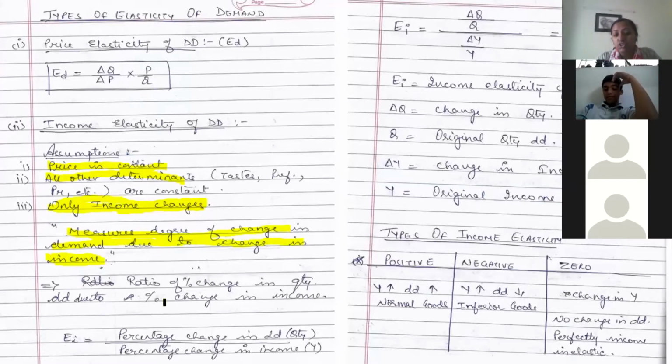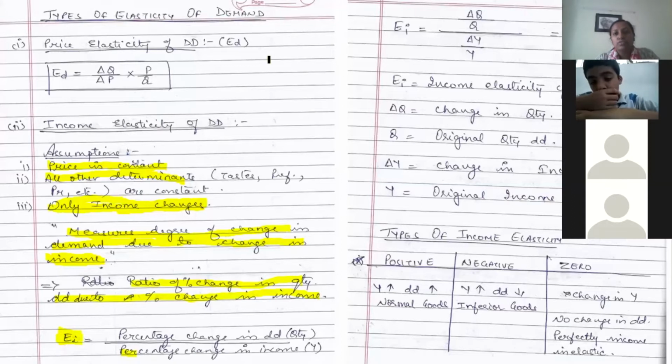It is the ratio of percentage change in quantity demanded due to a percentage change in income. So now your elasticity of income is shown by E and a small I, where I is your income. It is percentage change in quantity demanded divided by percentage change in income. It is the same formula, only instead of price we now use income.